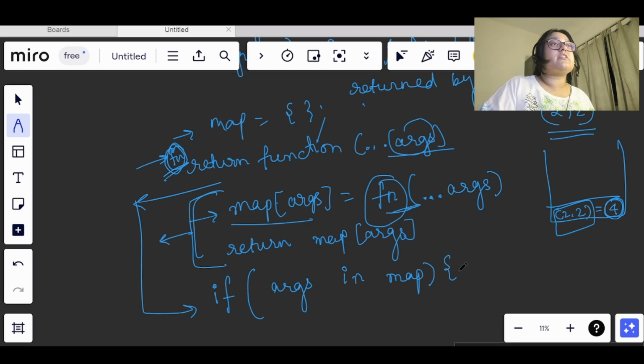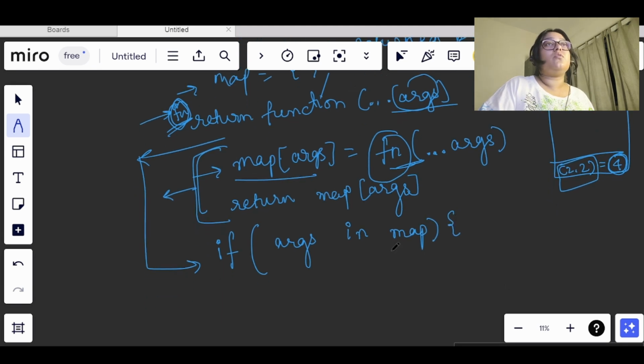And if it is existing, then we will simply return the value from here only. Return map of args. And if it is not existing, then we have to add this value in the map, and return whatever value has been received from this function as the answer.